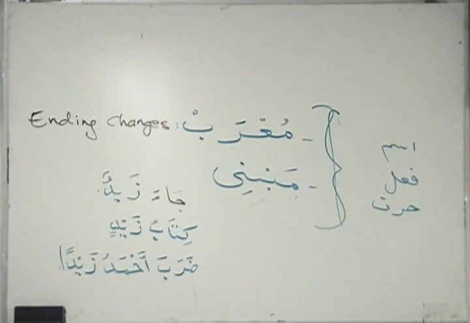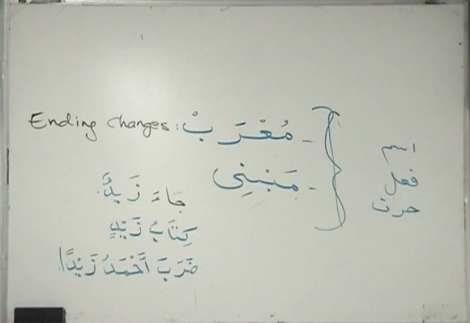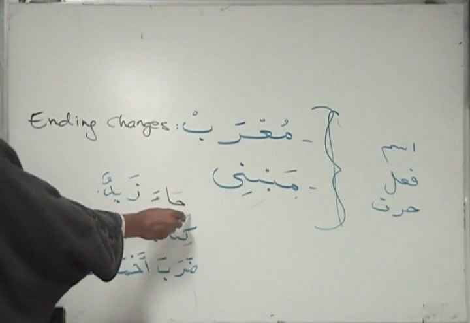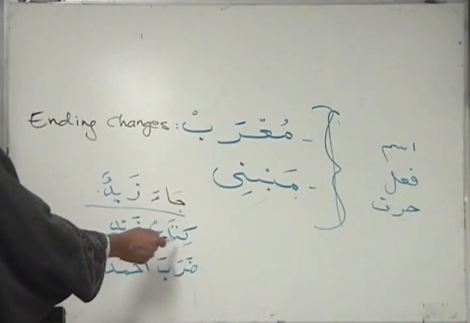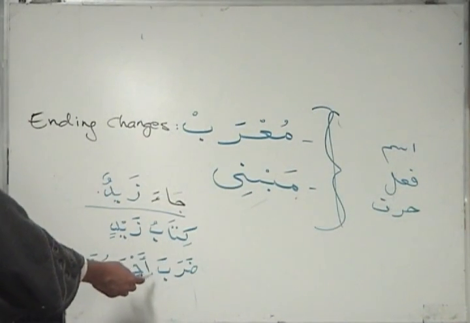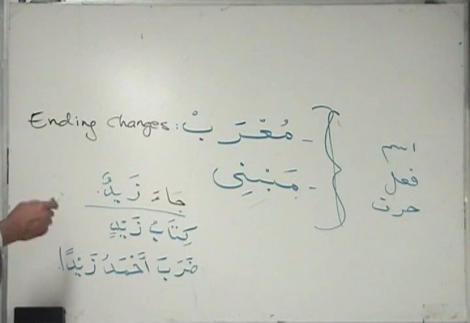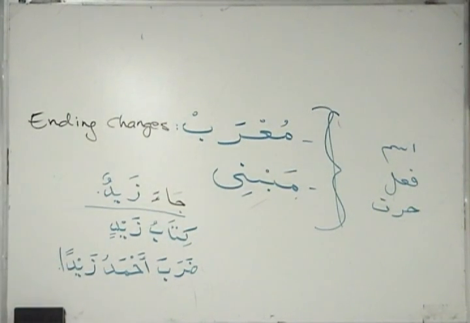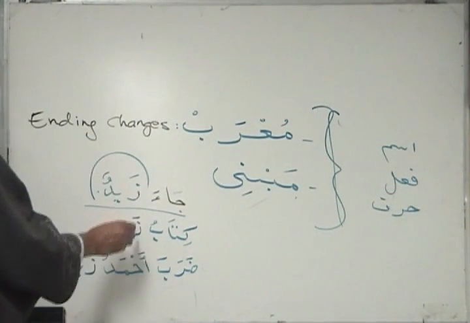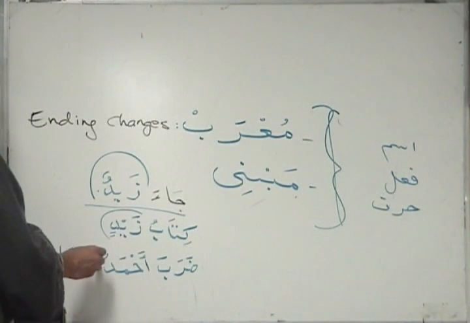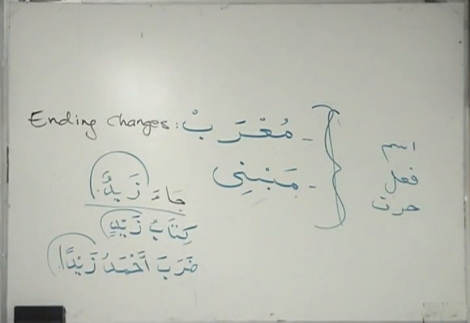Okay? Depending on what it is in the sentence, it changes. Ja'a Zaydun means Zayd came. Kitabu Zaydin is the book of Zayd. Daraba Ahmadu Zaydan, Ahmad beat Zayd. In each instance, Zayd's ending changes, and it changes based on what it is in the sentence.